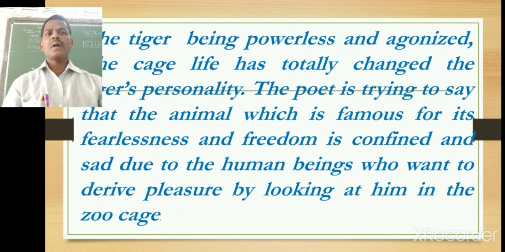The tiger, being powerless and agonized, the cage life has totally changed the tiger's personality. The tiger is trying to say that the animal which is famous for its fearlessness and freedom is confined and sad due to the human beings who want to derive pleasure by looking at them in the zoo cage. The tiger is not happy when the visitors come to the zoo to watch him, because visitors might be deriving pleasure, but at the same time the tiger is not happy.